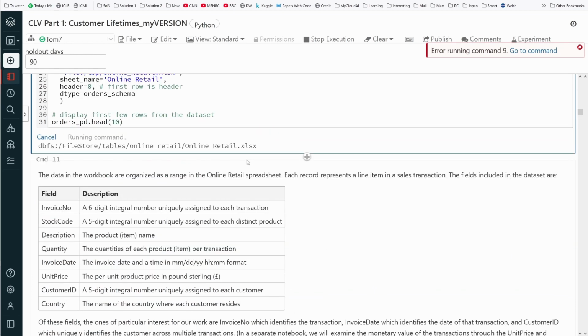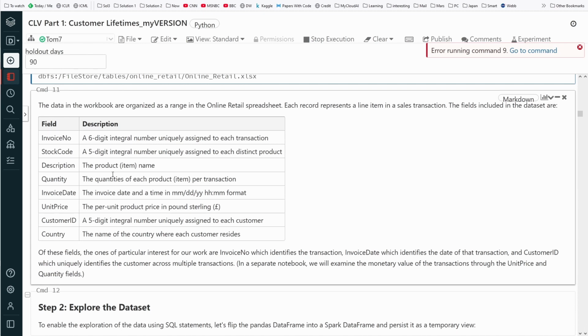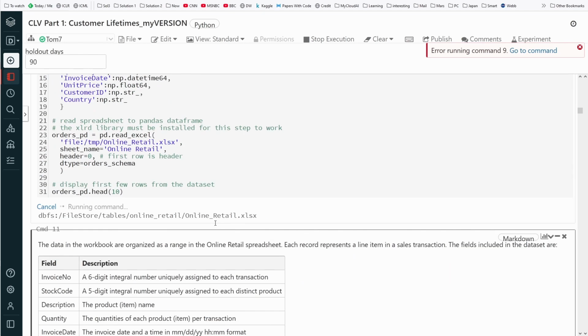Running command, and what we should end up with is simply a pandas data frame, an orders pandas data frame: invoice number, stock code, the description of the item, the quantity of each product per transaction, the date, the price in pounds, the customer ID, which is simply a 5-digit number, and the country where each customer resides.